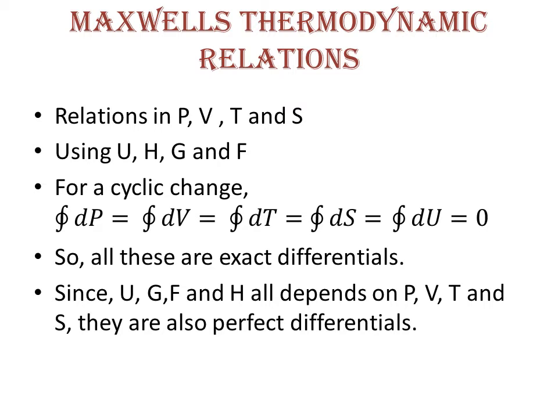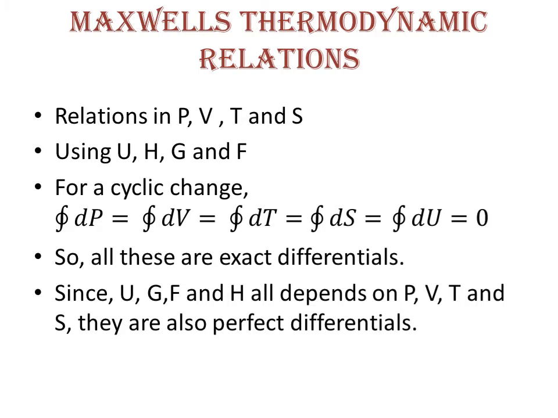Now we will derive Maxwell's thermodynamic equations, Maxwell's thermodynamic relations. They are actually the relations in P, V, T and S, and we will use the concept of U, then enthalpy, Gibbs function and Helmholtz free energy to derive these four equations. If you refer to many textbooks, you will see there are different ways in which we can derive Maxwell's thermodynamic equations, but we will be following the partial differentiation method.